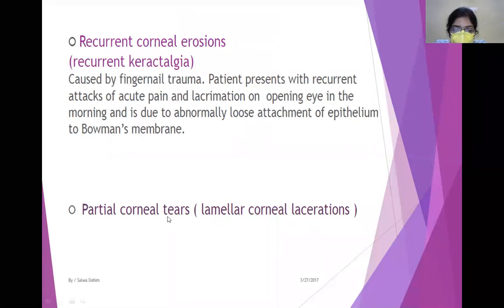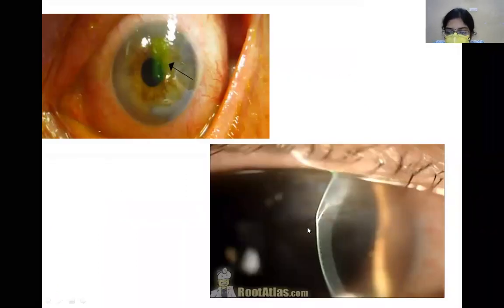Now, what is a partial corneal tear? As the name implies, it is just a partial tear. Here you can see the corneal tear is partial. It is not extending the full thickness of the cornea. This is a slit lamp section, an optical section of the cornea. You can see that there is only a partial tear of the cornea, not extending through and through the cornea. Okay.